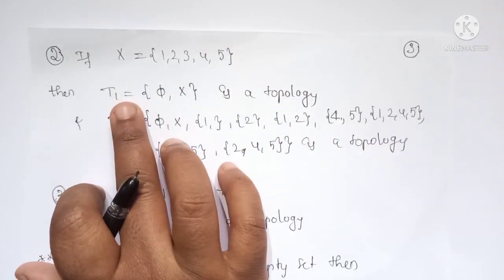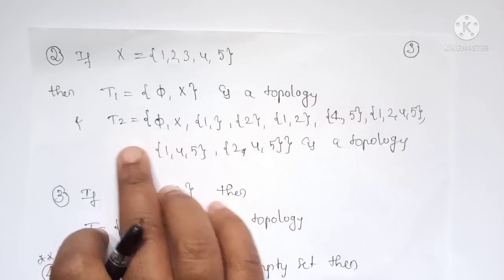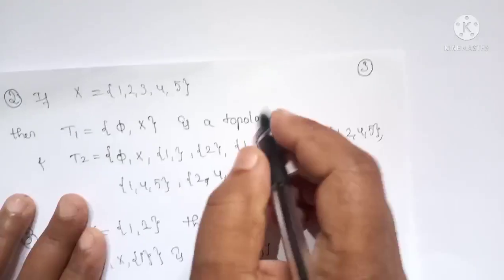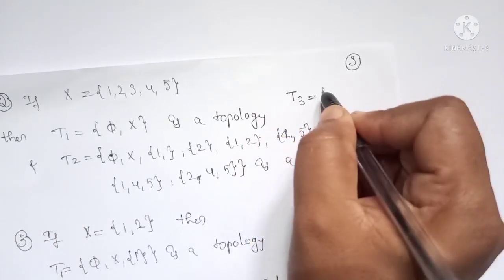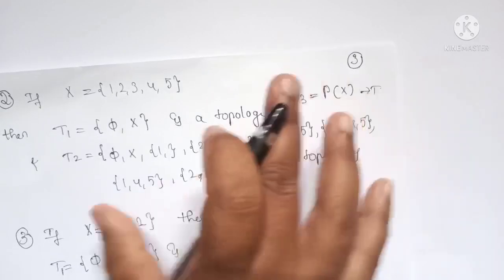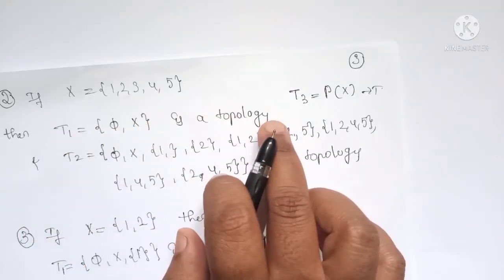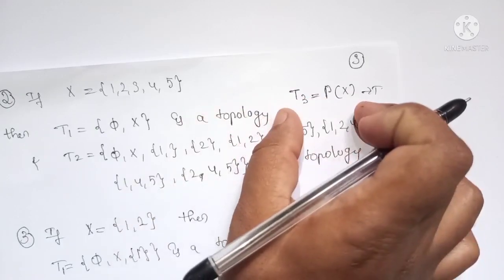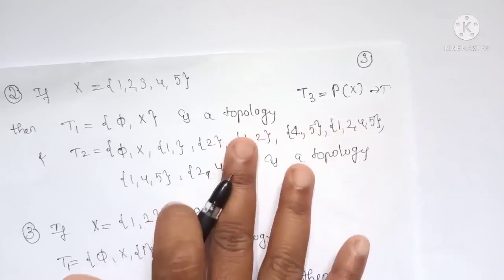Then T1 containing phi and X is a topology definitely, and T2 containing the power set of X is also a topology. Always remember that the subfamily containing phi and X is always a topology, and the subfamily containing the power set itself is a topology on any given set.